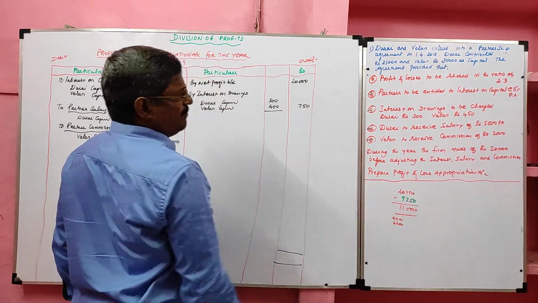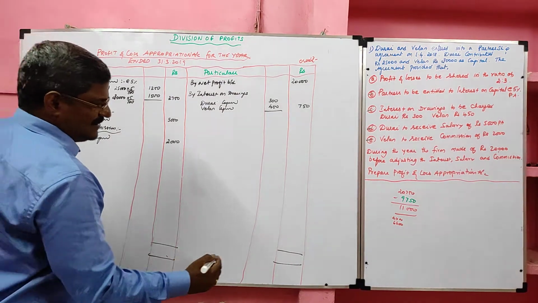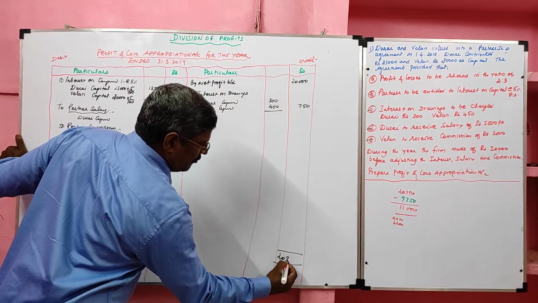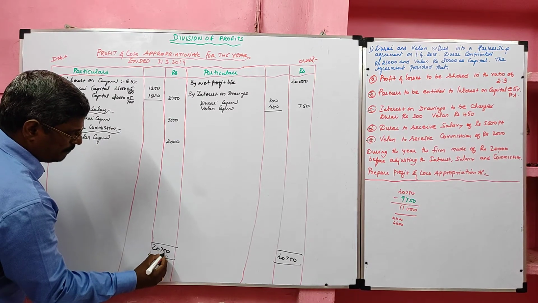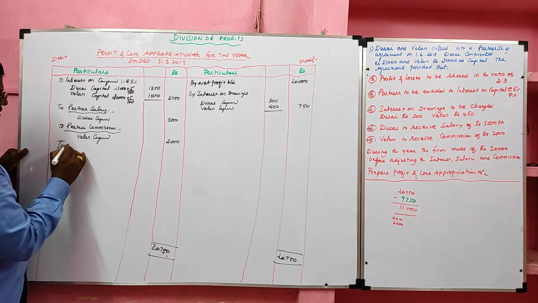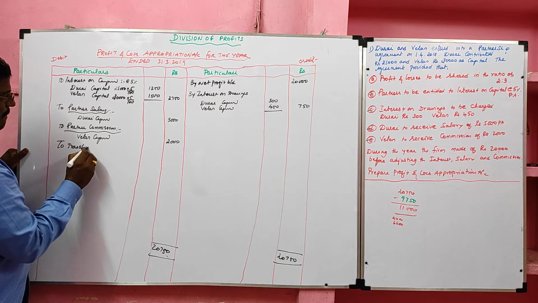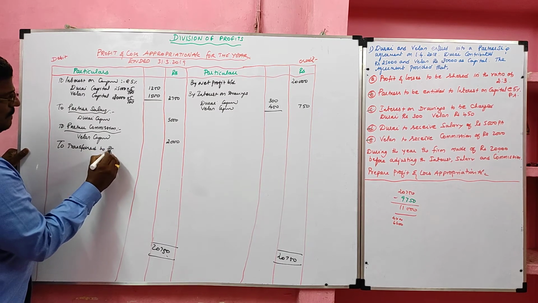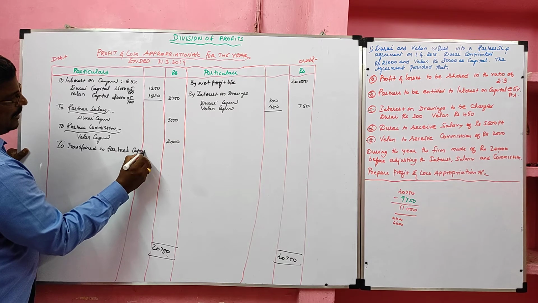Then we have to prepare profit and loss appropriation account. Now I am going to balance the P&L appropriation account. Always credit side total is heavier than debit side total. So if we deduct the debit side total, we'll get the balancing figure. That amount is transferred to partners capital account,